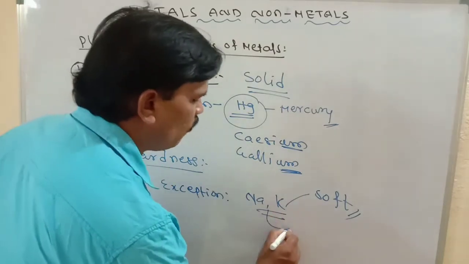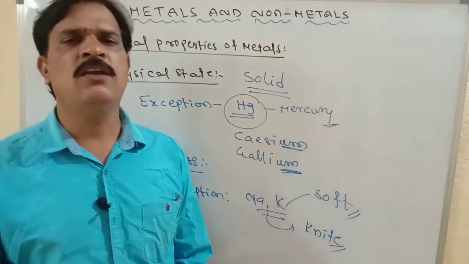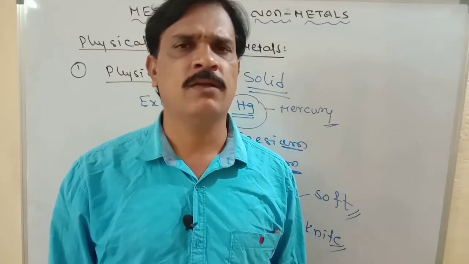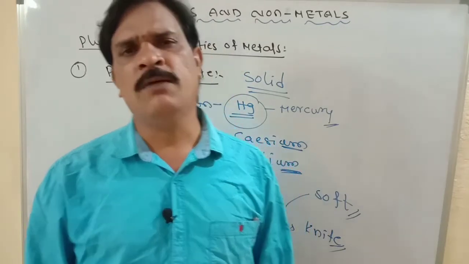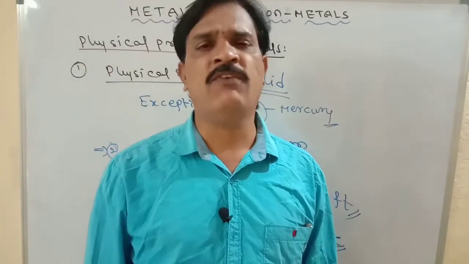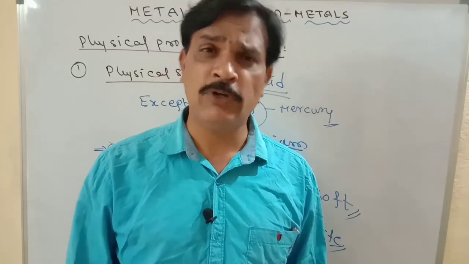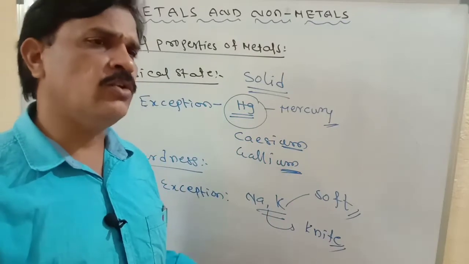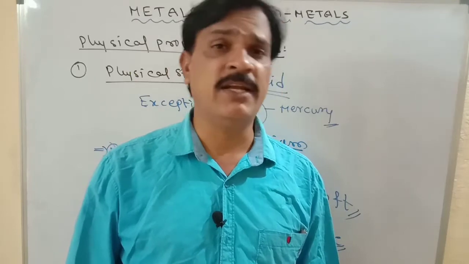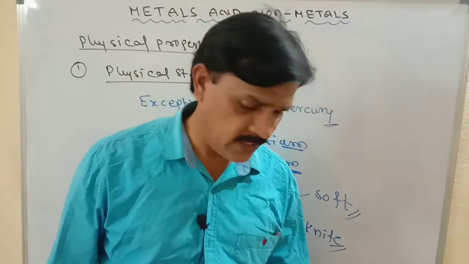Sodium and potassium metals we can easily cut with a knife only. Generally sodium is preserved in kerosene, because when it reacts with atmospheric oxygen, it gives an explosive sound. Then only we preserve sodium in kerosene. Sodium is soft in nature but it is a metal. But all other metals are very hard.